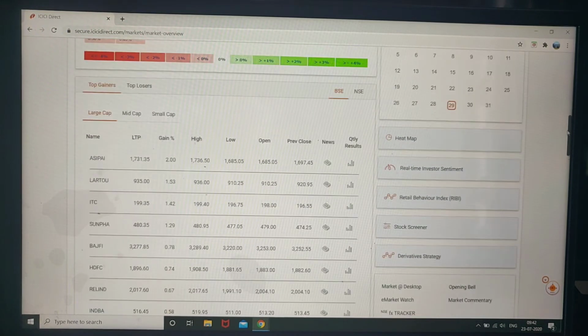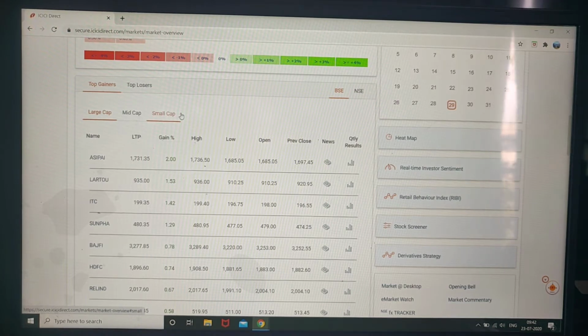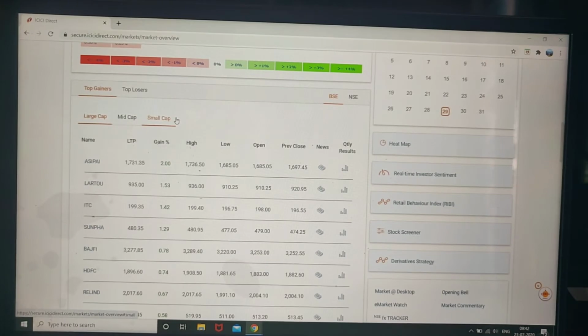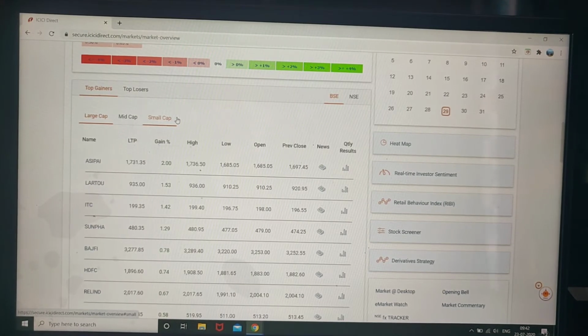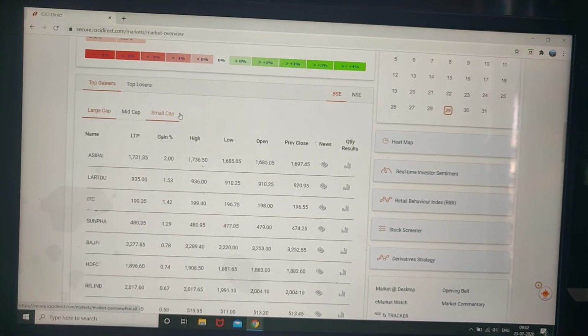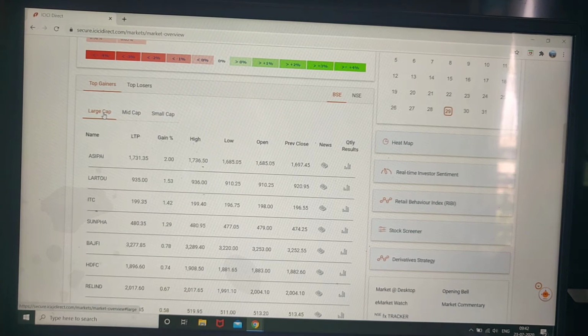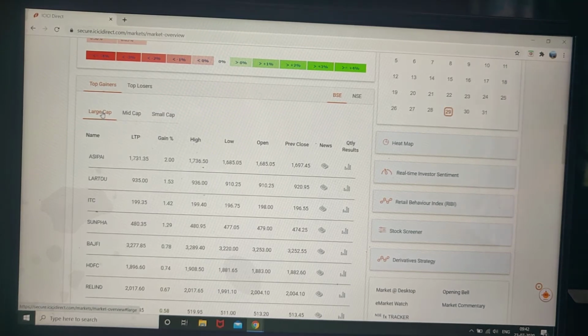And there is another bifurcation of all stocks, like large cap, mid cap, small cap. Small cap are companies where market capitalization is very less. Market capitalization means individual share price multiplied by the number of shares; if it is less, it is small cap. Then mid cap, mid-range companies. Then large cap is very large companies where market capitalization is more.